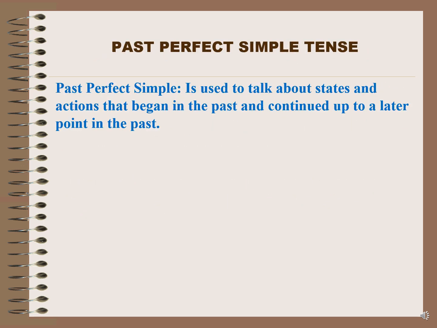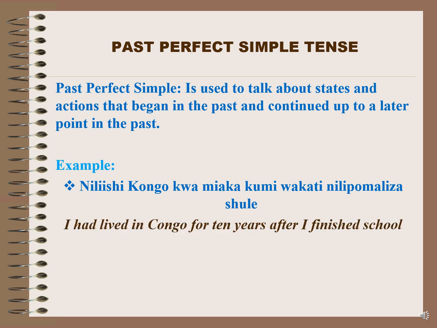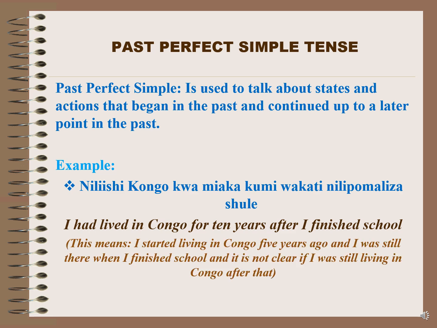Past perfect simple tense is used to talk about states and actions that began in the past and continued up to a later point in the past. An example that we have here is niliishi Congo kwa miaka 10 wakati nilipomaliza shule. I had lived in Congo for 10 years after I finished school.